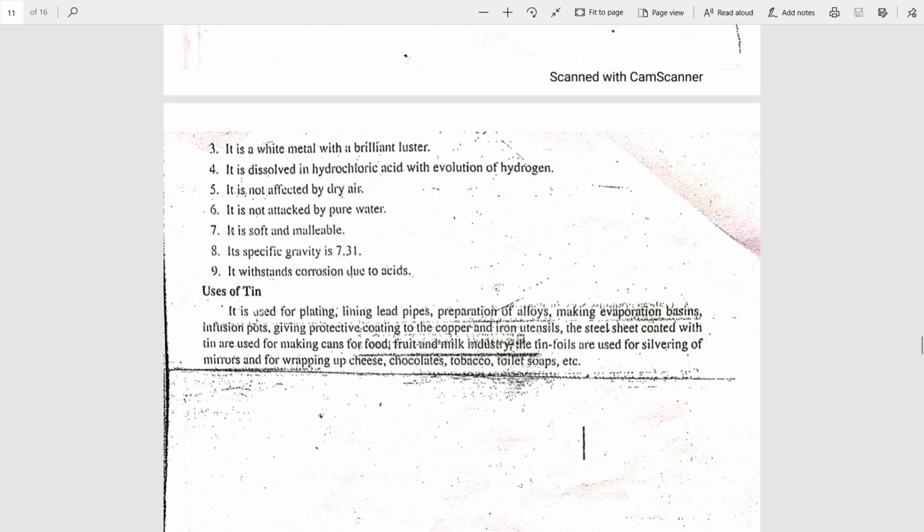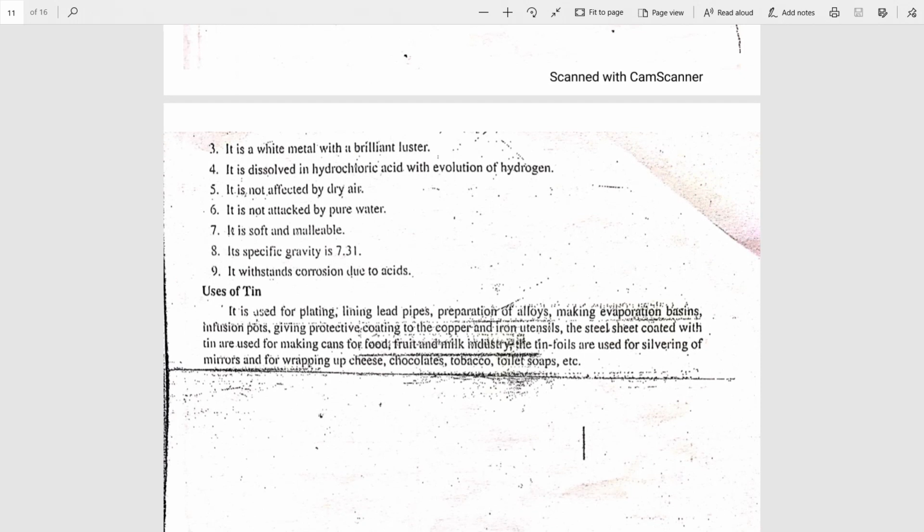It is a white metal with brilliant luster. It dissolves in HCl acid and is not affected by dry air and also pure water. It is soft and malleable. The specific gravity is 7.31. It withstands corrosion due to acids.